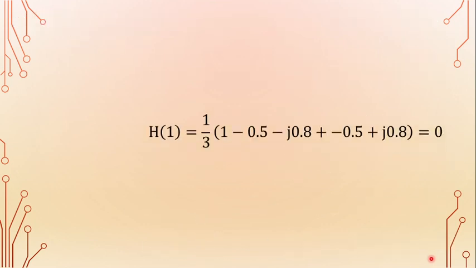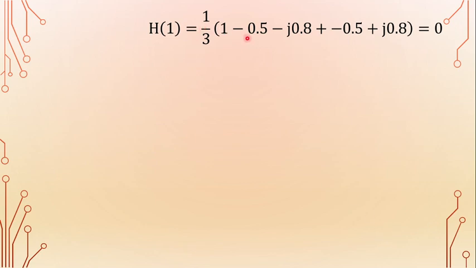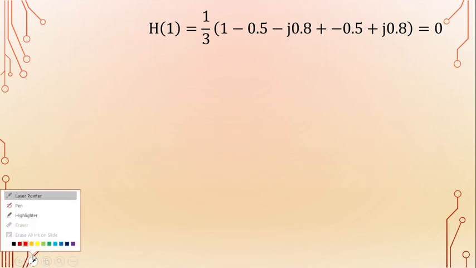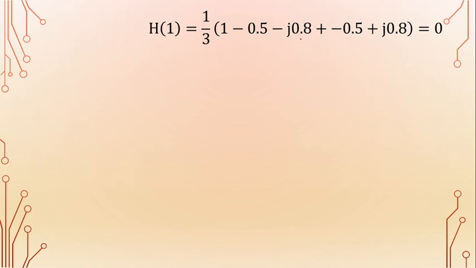That is equal to 1 by 3 into 1 plus minus 0.5 minus j 0.8 plus minus 0.5 plus j 0.8. Minus j 0.8 and plus j 0.8 is cancelled, minus 0.5 minus 0.5 is minus 1, and plus 1 minus 1 is cancelled. And what is the remaining term? 1 by 3 into 0, 0.